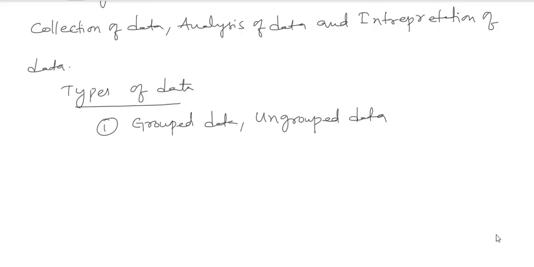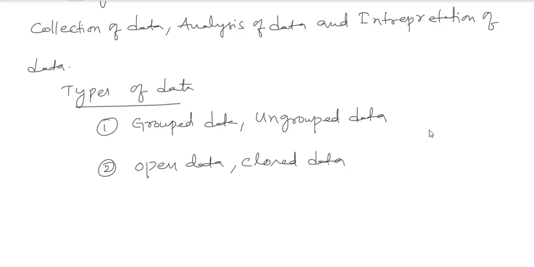Next, the second one, open data and closed data. So these are the types of data.